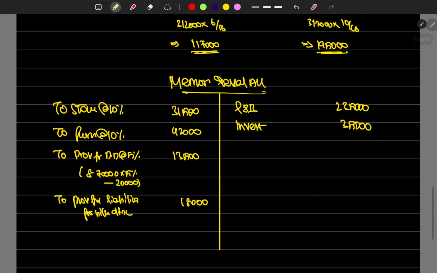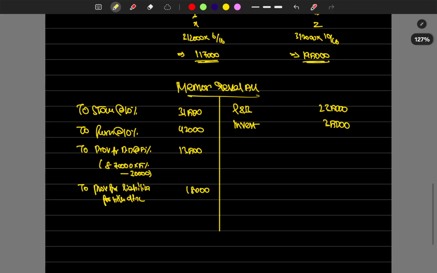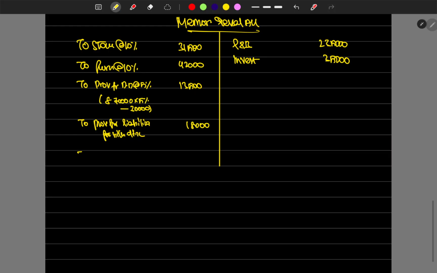Yes, provision for doubtful debts we have found out. So where is the balance higher? Obviously the asset side. So there is a revaluation profit which has to be transferred to the partners' capital accounts.